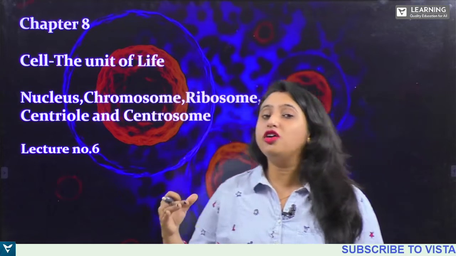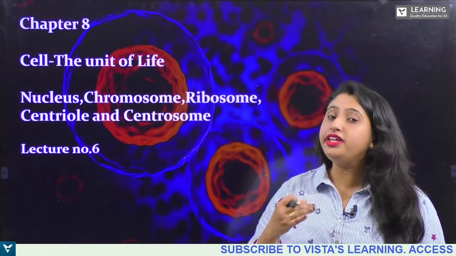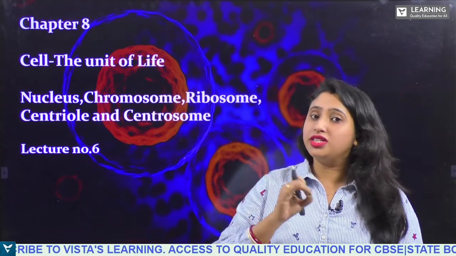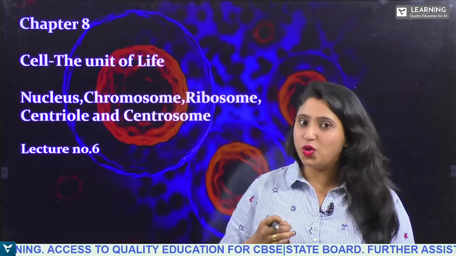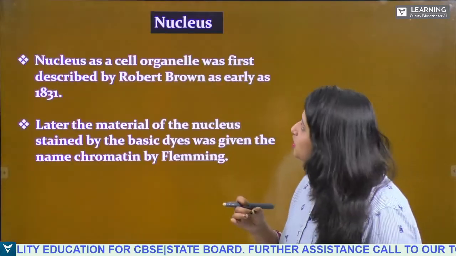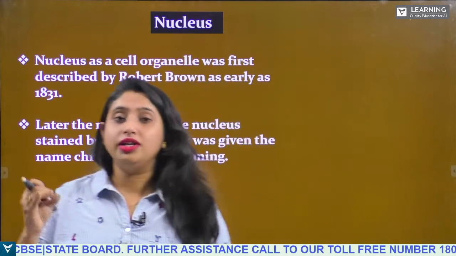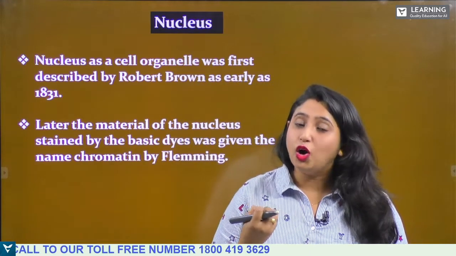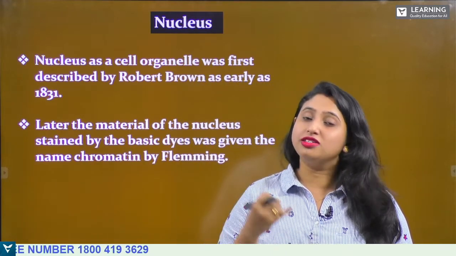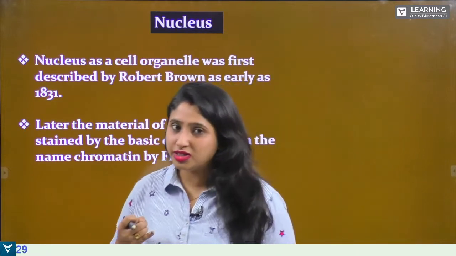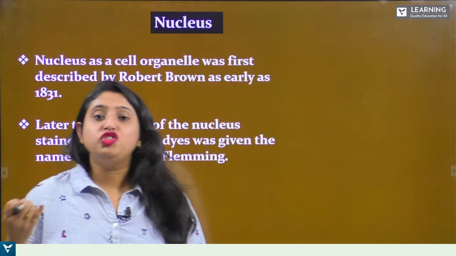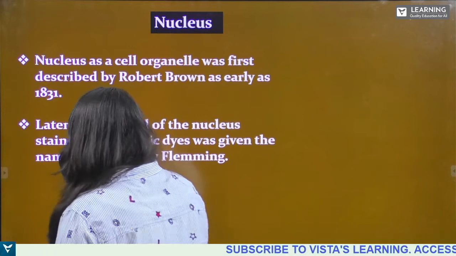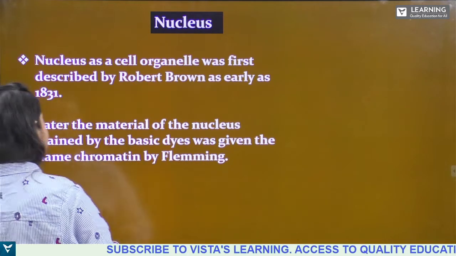Today we are going to complete chapter number 8, Cell, the Unit of Life. This is one of the very interesting chapters which you have been learning from your lower classes also. So, the nucleus. First of all, you know that the nucleus is the brain of the cell. Like we have a brain, the cell also has a brain. Why is it called the brain of the cell? Because it contains the genetic material, that is the DNA. Inside the nucleus all the genetic materials are present.